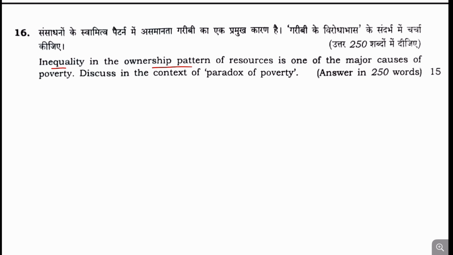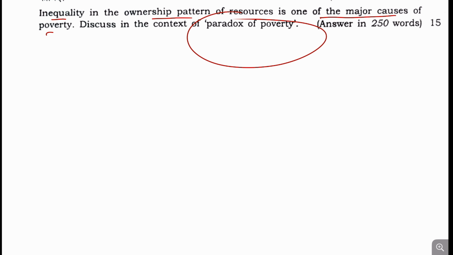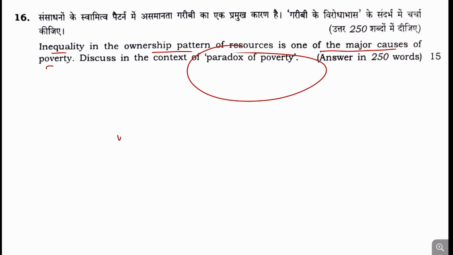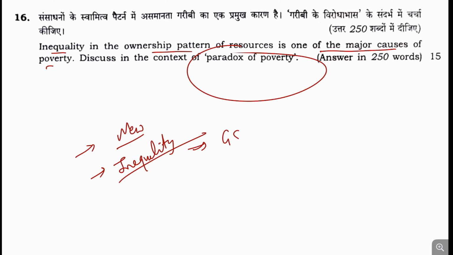Now, moving to the next question, question number 16. Inequality in ownership pattern of the resources is one of the major causes for poverty in India. In the context of the paradox of poverty, you have to discuss it. So this type of question is a bit new. Why is this new? Because it talks about inequality, and inequality is a topic mostly concerned with GS3.